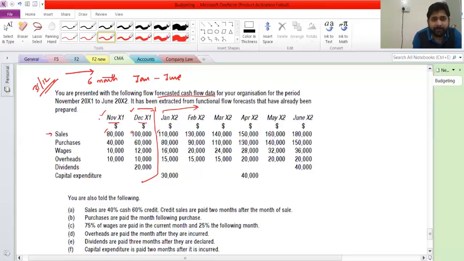Yeah, tell me. I mean to say, they will not give us the balance as December 31. We have to calculate it from actual and after that go through budgeted, Jan to June, right? Acha, 1 second, wait. Where is my bag? 1 second, wait. I don't have my headphone. ये क्या नाम है? हमारा हेडफोन काम कर रहा है।